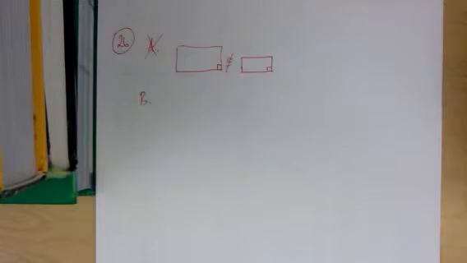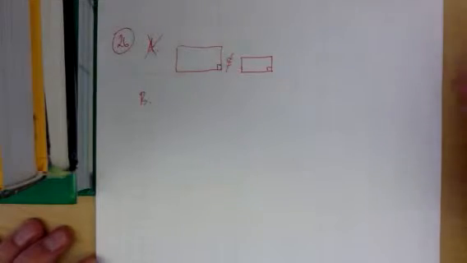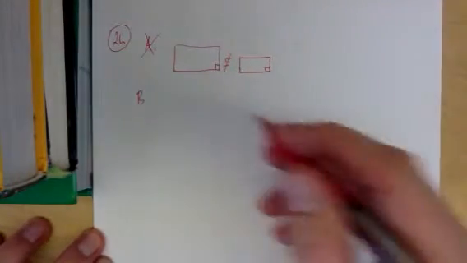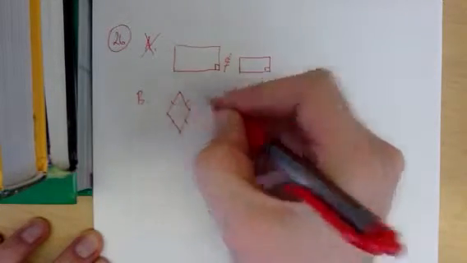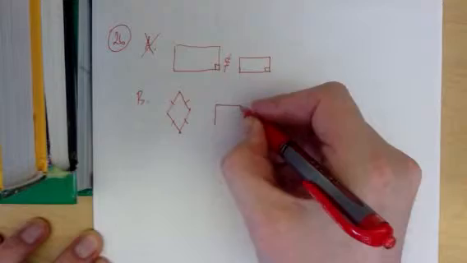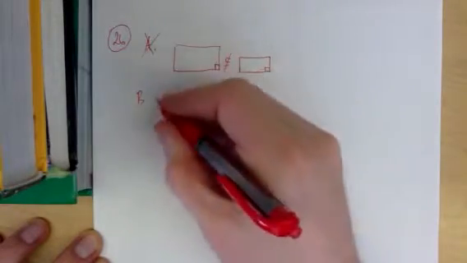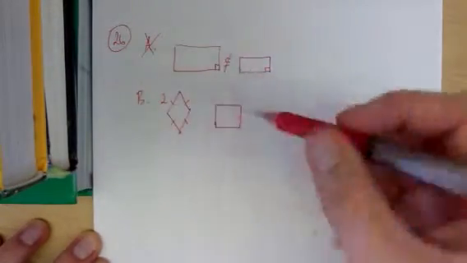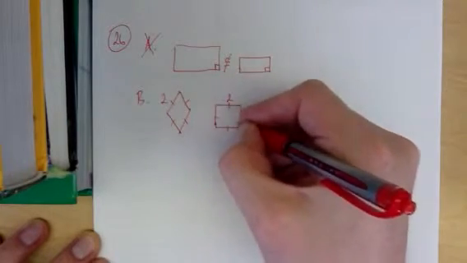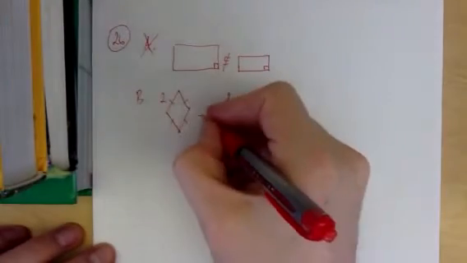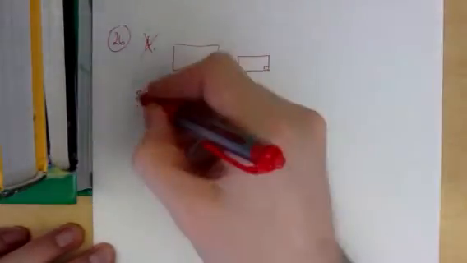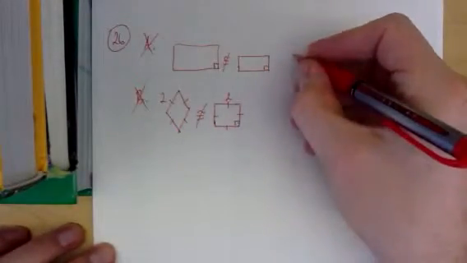Choice B, two parallelograms with congruent corresponding sides are congruent. If you look at, here's a rhombus and a square. You can put a number on it. Let's say each side of the rhombus is 2 and each side of this square is 2. So this is an example of two parallelograms with congruent corresponding sides, but they themselves are not congruent. So choice B cannot work.